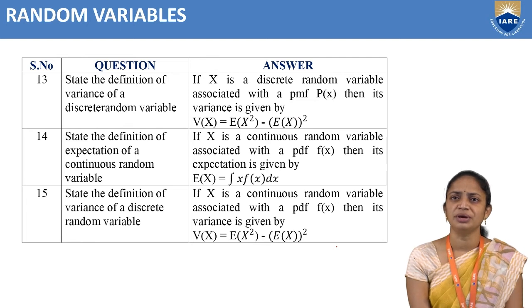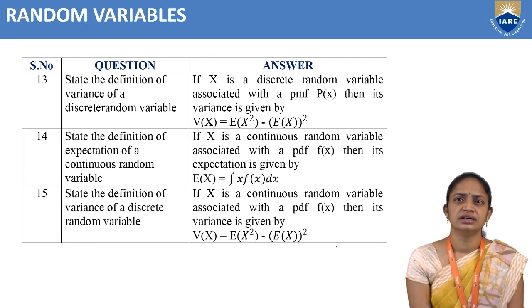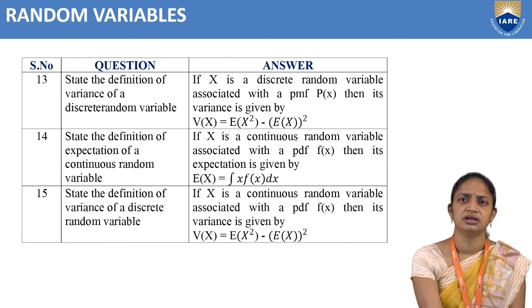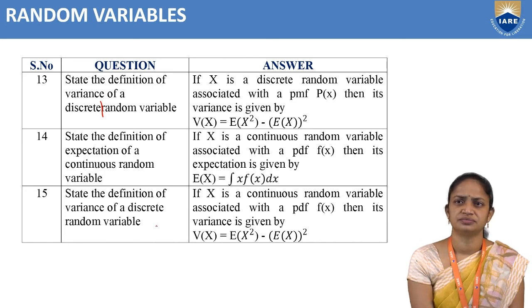So now coming to the next definition: state the definition of variance of a discrete random variable.